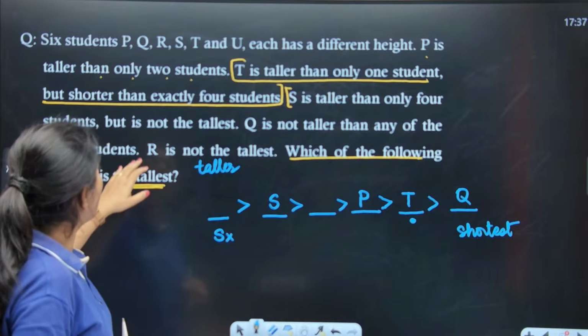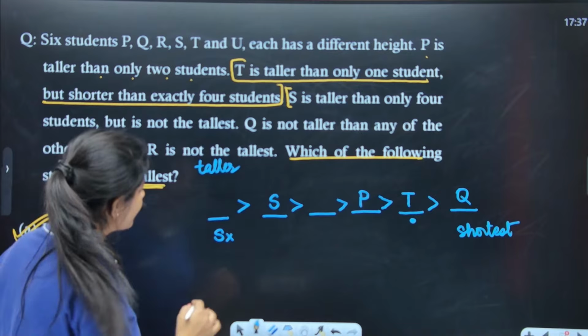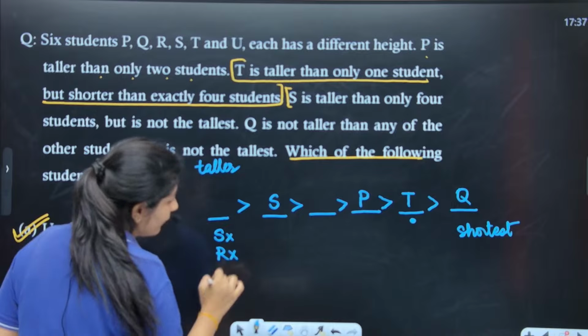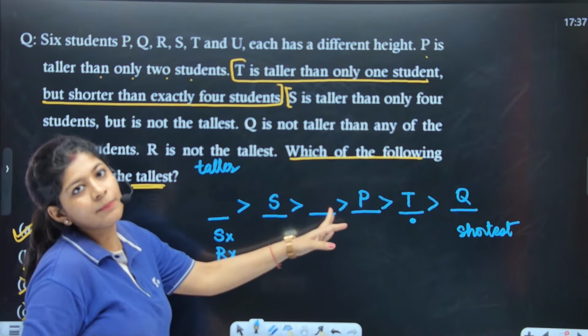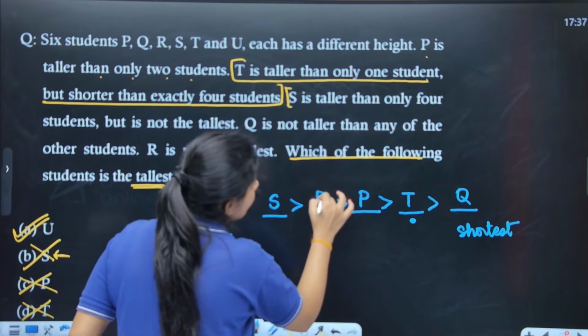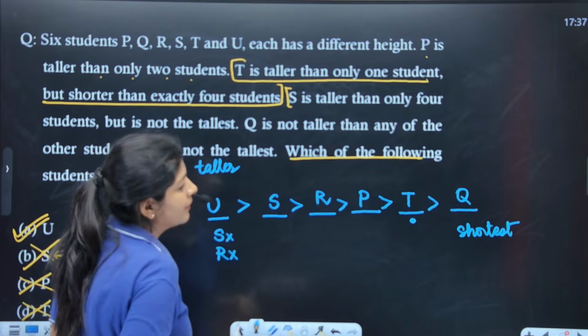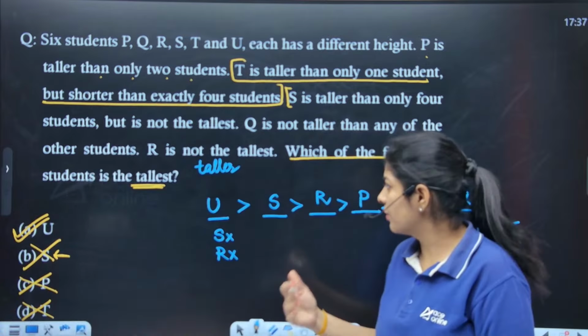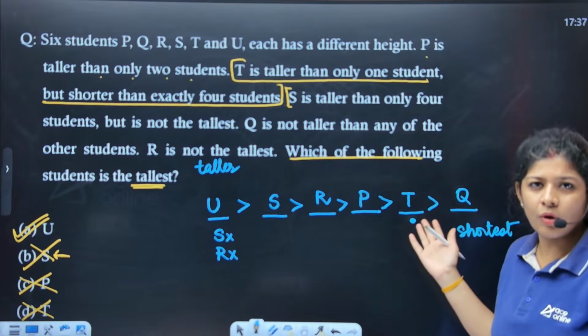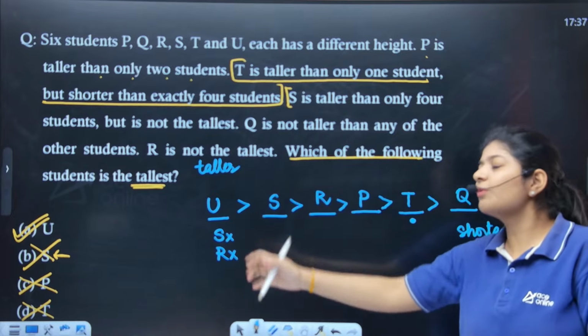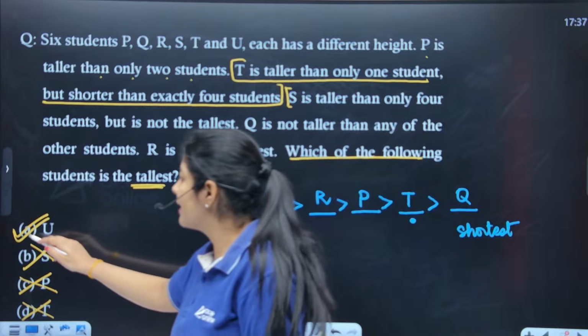Okay. R is not the tallest. If R is not the tallest, that means we can't put R over here. So we are only left with the position, this one for R. So now we are only left with the alphabet U, or we can say the student U. And here we got the logic or the arrangement. And according to this also we can say that option number A is the correct one.